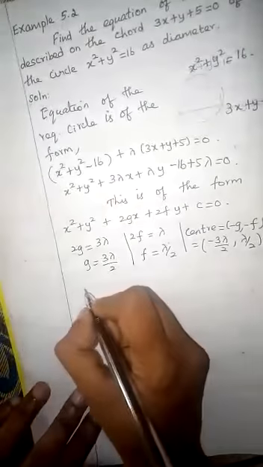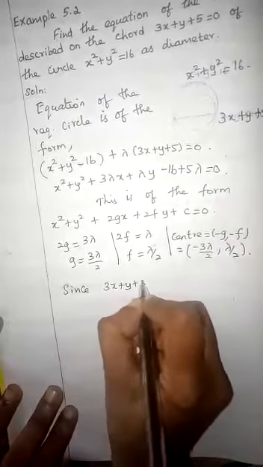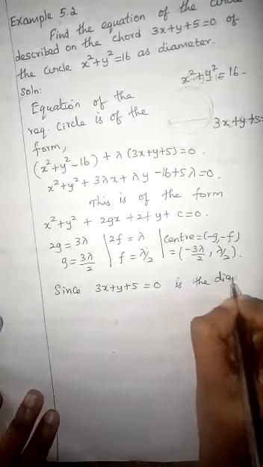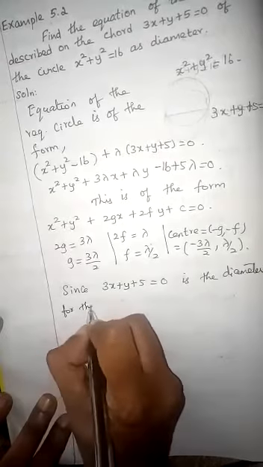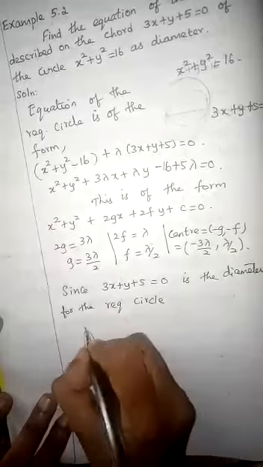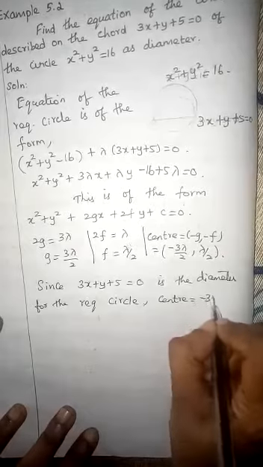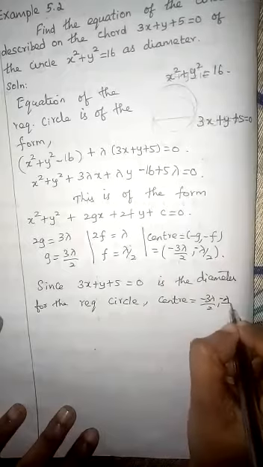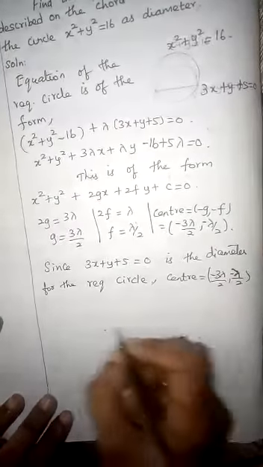Then, since 3x plus y plus 5 equal to 0 is the diameter for the required circle, the center, minus 3 lambda by 2 comma minus lambda by 2, satisfies the line equation.